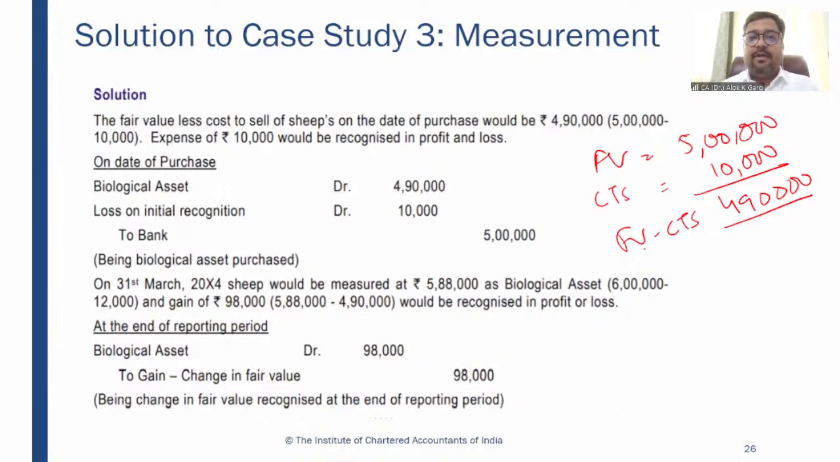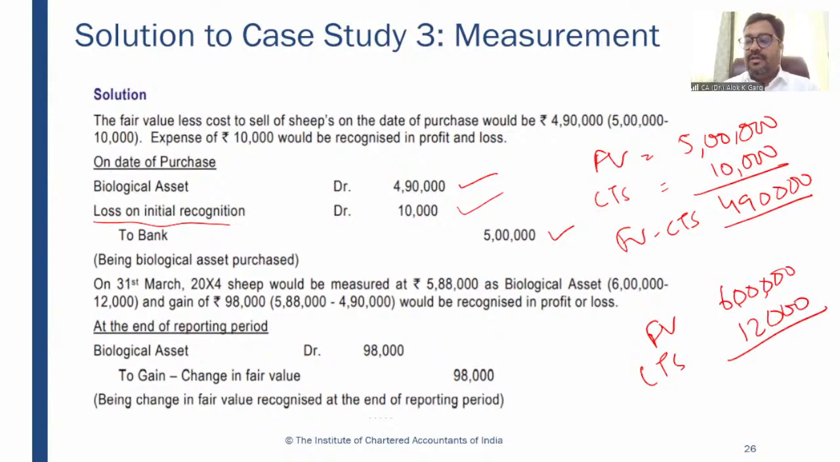Okay. What is the accounting entry? Biological asset, sheep account debit, 4,90,000. To bank, 5 lakh. Loss on initial recognition, 10,000 rupees. Right. On the reporting date, what will happen? On the reporting date, the fair value will become 6 lakh rupees. And what is the cost to sell? It is again 2%. 6 lakh multiplied by 2% comes out at 12,000. In the question it is given.